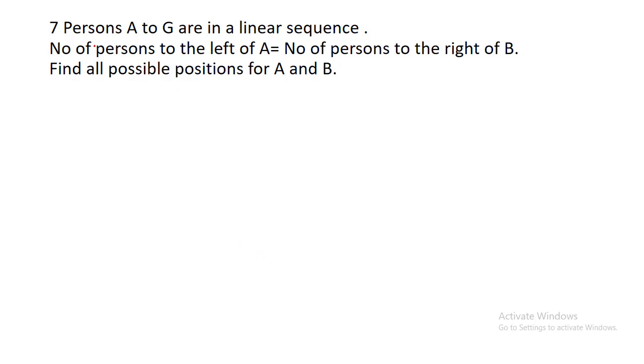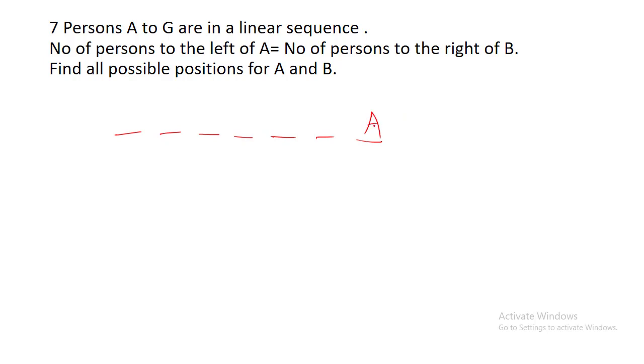Now, 7 persons A to G are in a linear sequence. Here I forgot to mention, in any order, the number of persons to the left of A is equal to the number of persons to the right of B. Find all the possible positions for A and B. So now number of persons left of A. Let's say 1, 2, 3, 4, 5, 6, 7. So I want some persons left of A.